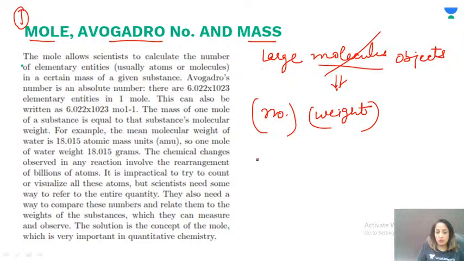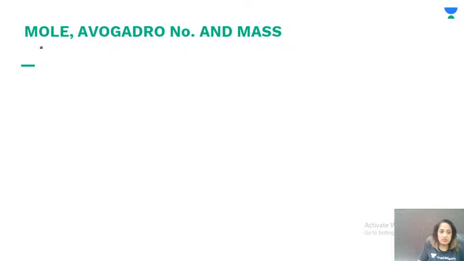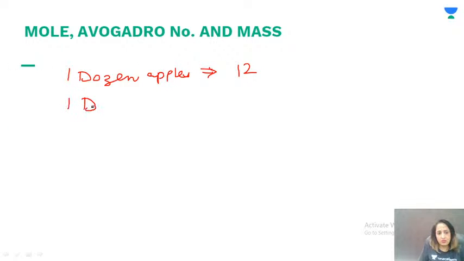For example, 1 dozen apples. Hello Aditi. That means you have 12 apples, so that is the number you use. Now let's say you have 1 dozen apples. How many apples do you have? 12. Okay, so you have another dozen of apples.